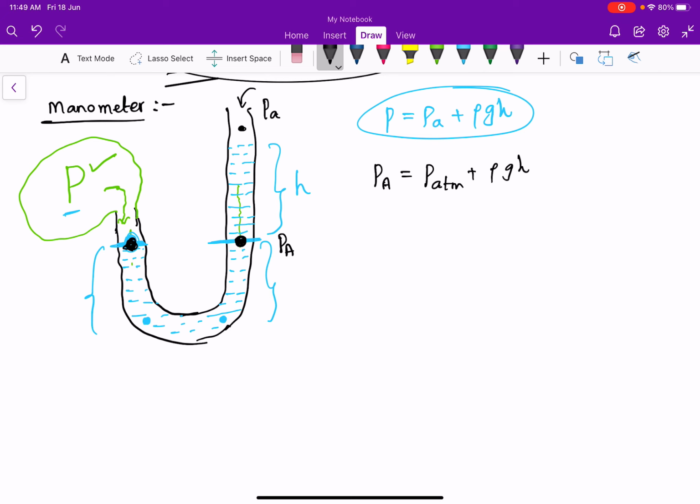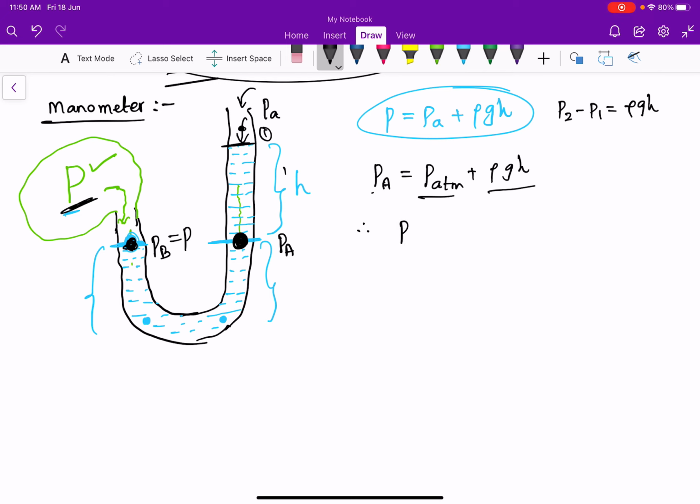We know from Pascal's law. We have discussed already about variation of pressure with depth. In that case, we obtained an expression that is P2 minus P1 is equal to rho g H. So from that, the pressure at this point at a depth of H below the top layer is equal to pressure at first point, which is nothing but atmospheric pressure plus rho g H. So this pressure at point A must be equal to pressure at point B. Pressure at point B is nothing but simply P.